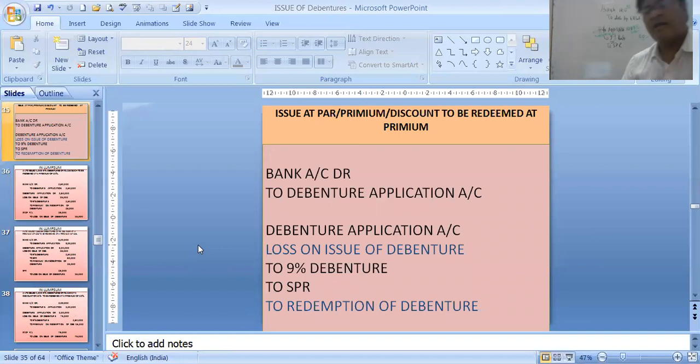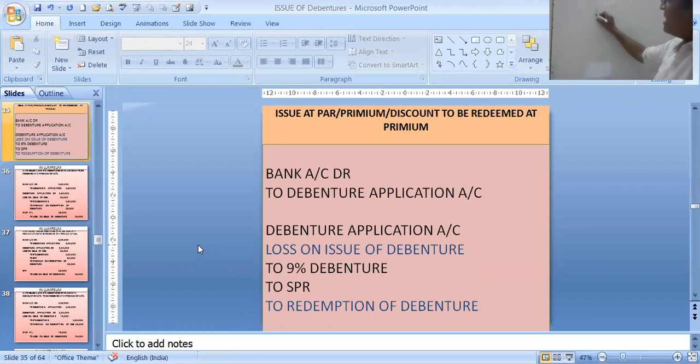Now we will be talking about premium. When premium entry is there, only 2 entries will increase. Now redemption at premium. Now notice students on the whiteboard. When premium is there, the first entry, bank to debenture application, will have no effect.